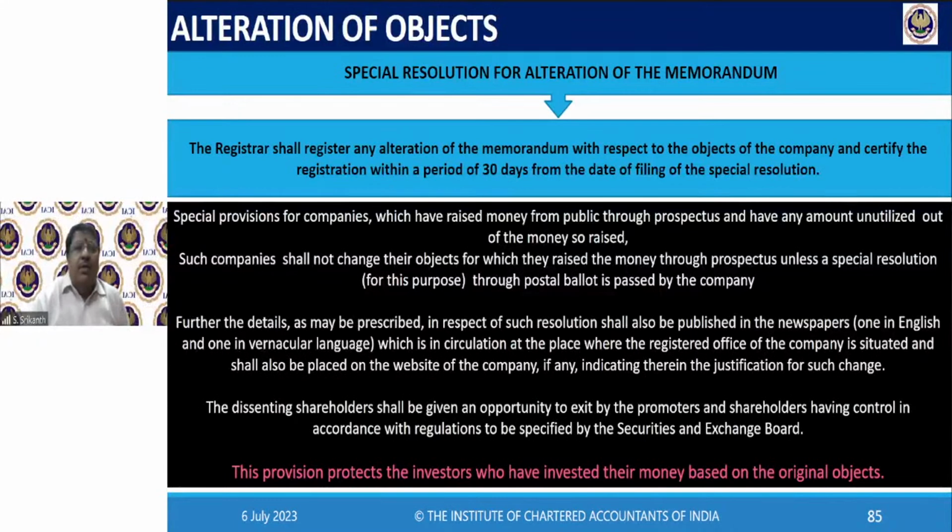So that is why this becomes very important. Why is that bank doing it? Because he is smart. Because if it is not in the objects clause, tomorrow you will plead ultra vires. Whenever I say you, I mean the company. Don't think otherwise. You means not you personally. It is the company. So the company will plead ultra vires, not in my objects clause. So the banks will be very, very careful before lending. They will go through the objects clause and see whether it is there or not.